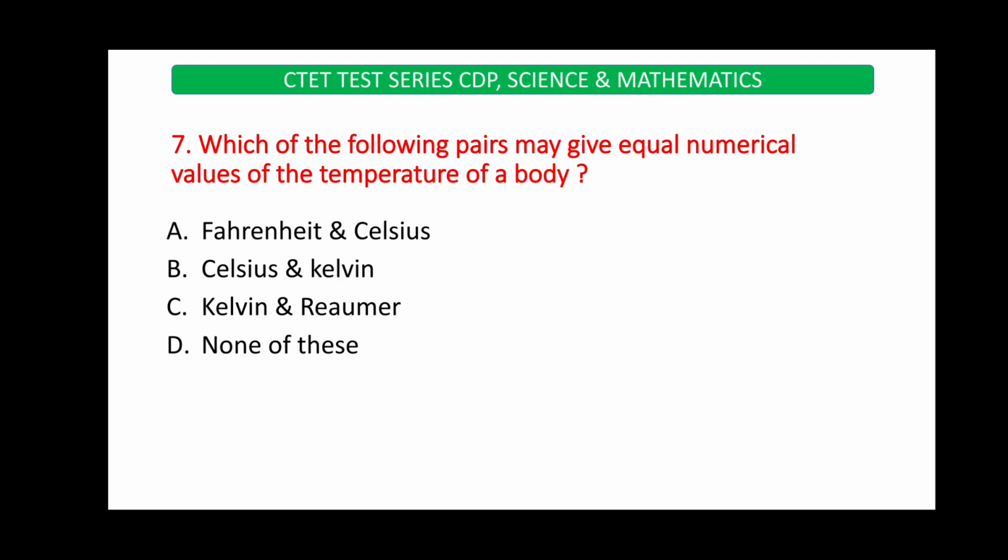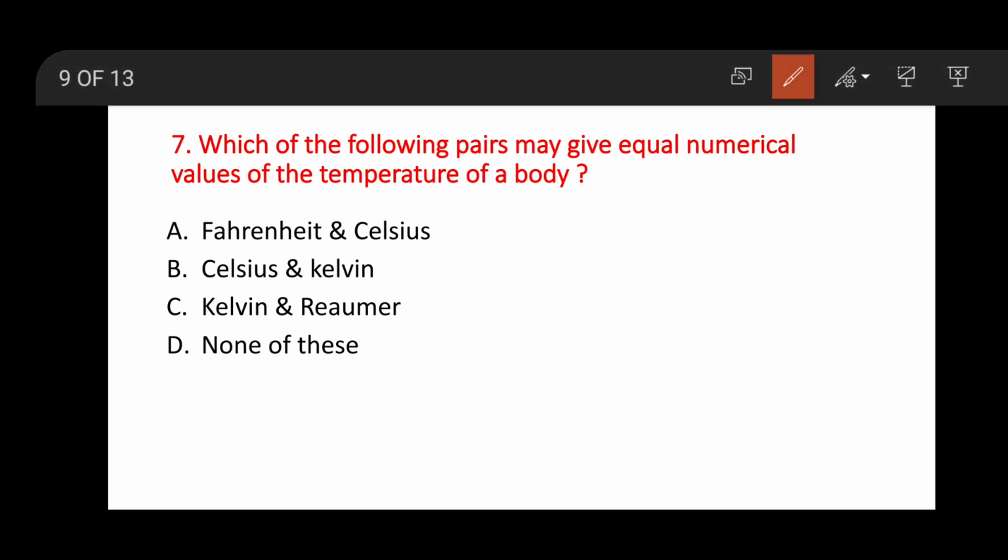Which of the following may give equal numerical value of the temperature of a body? Fahrenheit and Celsius scale, Celsius and Kelvin scale, Kelvin and Reaumur scale, none of the others. Reaumur is also a temperature measuring scale. They ask in which scales we get equal numerical values of temperature.